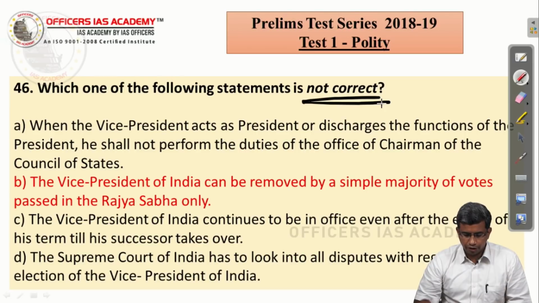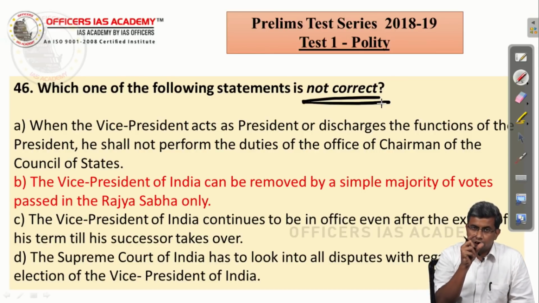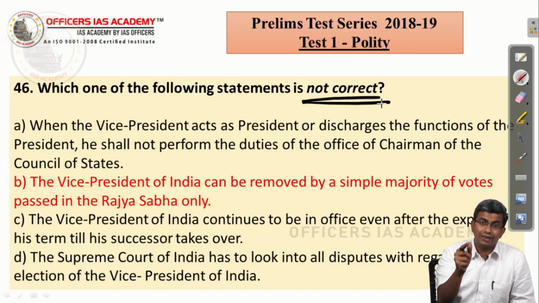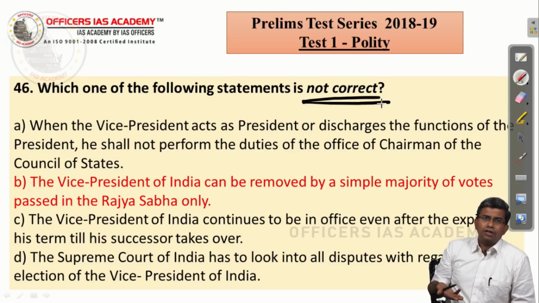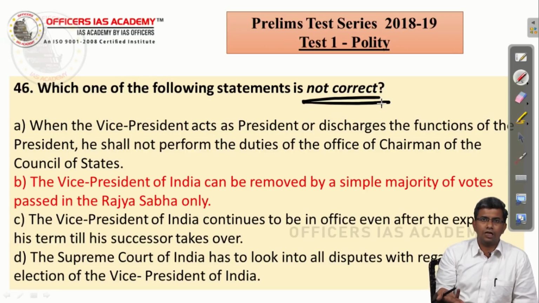The Vice President of India can be removed by a simple majority of votes. No, we know that for removal of officers of Parliament, which is the Speaker, Deputy Speaker, Chairman, Deputy Chairman, the majority that is required is effective majority, which is majority of the then membership of the House. So automatically, you don't even have to read the next two sentences. You know that this statement is incorrect.